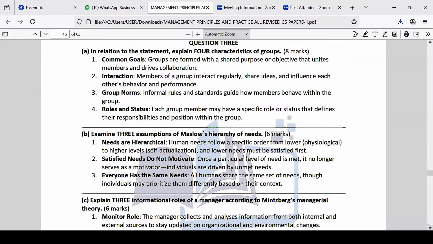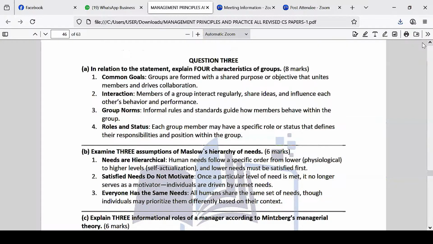Question number 3, A is asking, in relation to the statements, which statement was that? I think there's something that I left. In this question, I don't know if there's somebody with the past paper. So this question, I'll jump it. Somebody write the question on the page, because I know there's a statement, and from that statement I'm supposed to answer this question. Since I left out the statement, it's going to be very difficult for us to know.